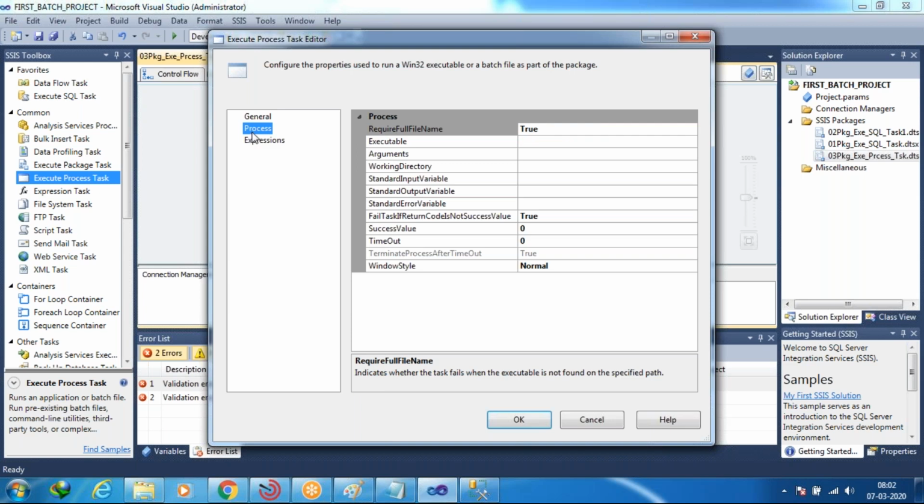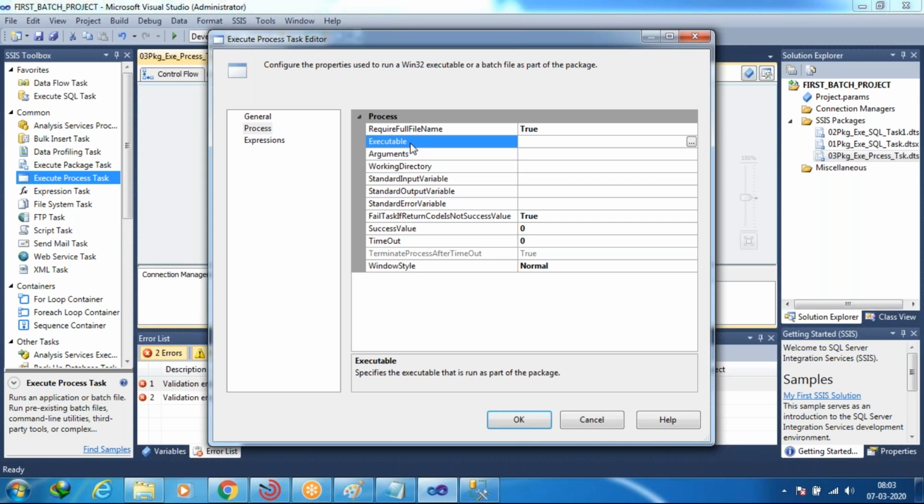You have to select the Process option. In the Process option, we have three things here. You should remember this. One is Executable, one more is Arguments, and one more is Working Directory. You should know these three sections, and that is enough for working on this task.